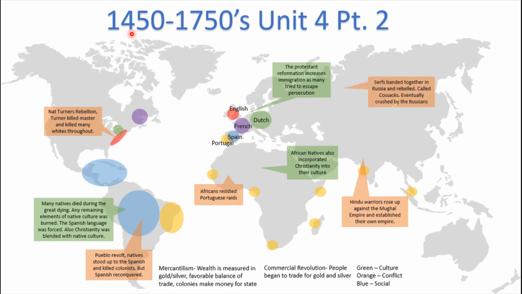Serfs banded together in Russia and rebelled. These serfs were called Cossacks. They were very skilled fighters, and they were able to gain some ground until the mighty Russians actually destroyed their establishments. Finally, let's talk about some social changes.